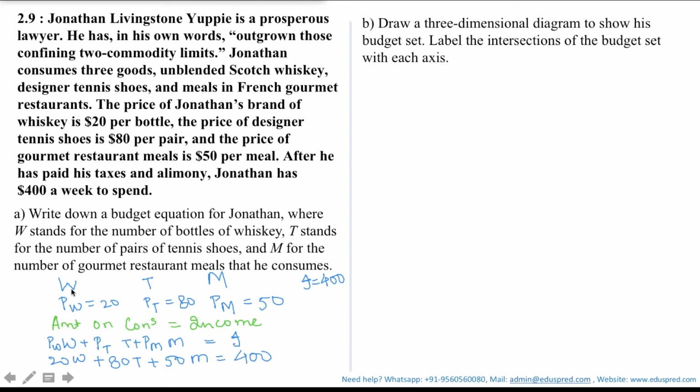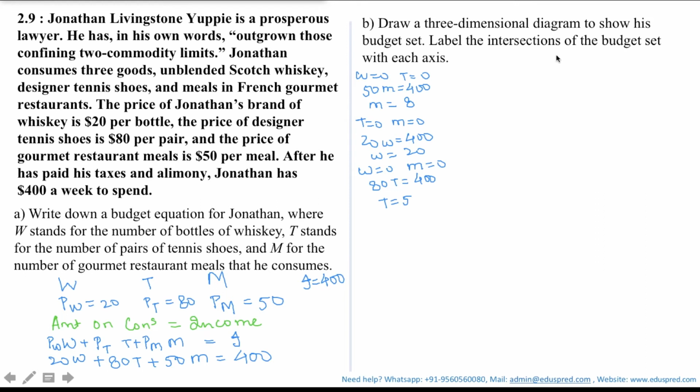Let's first keep W as 0 and T as 0. Then my equation would be 50M equals 400, or M equals 8. Secondly, let's keep T as 0 and M as 0. Then the budget equation would be 20W equals 400, or W equals 20. Now lastly, let's keep W as 0 and M as 0, which means my equation would be 80T equals 400, or T equals 5.